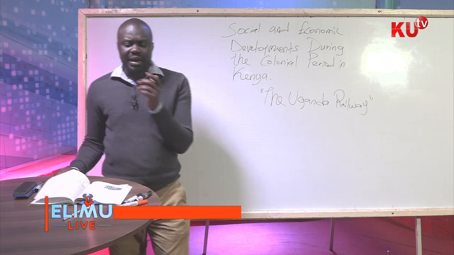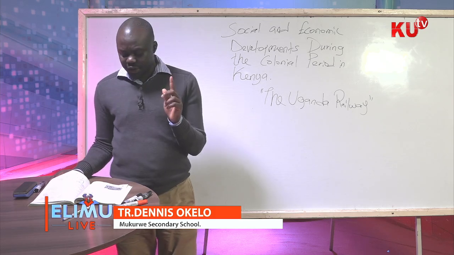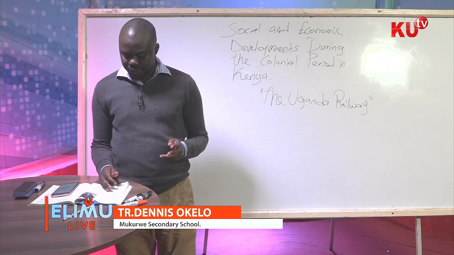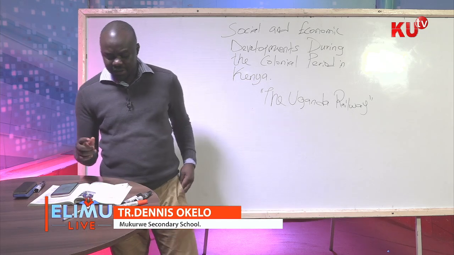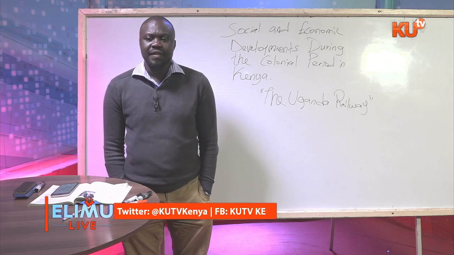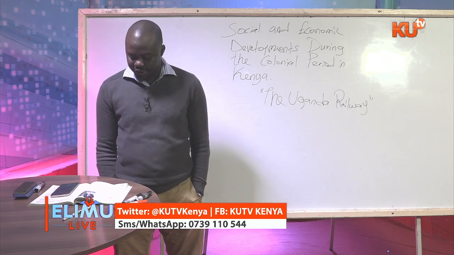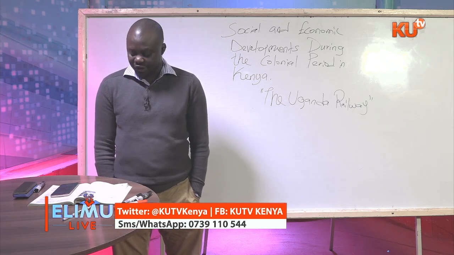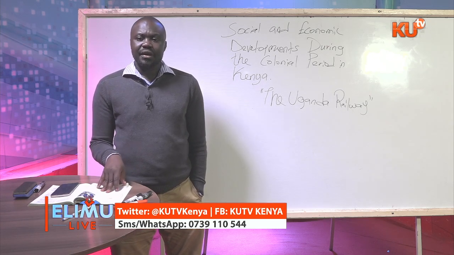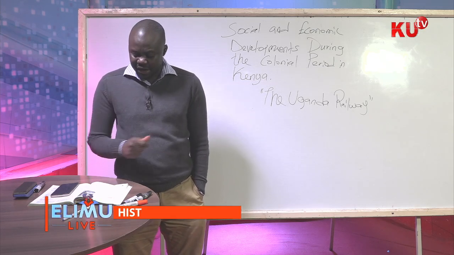The construction of the Uganda Railway led to the establishment of settler farming. Now, these settlers, who are they and what did they do? It is the building of this Uganda Railway that marked the new phase of Kenya's economic development. In the highland regions in the early 20th century, a Briton known as Charles Eliot, who was the British commissioner between 1900 and 1904, encouraged the Europeans to come and settle in Kenya, especially in the highlands. Why? Because the highlands almost replicated the same climate as the one in Britain.